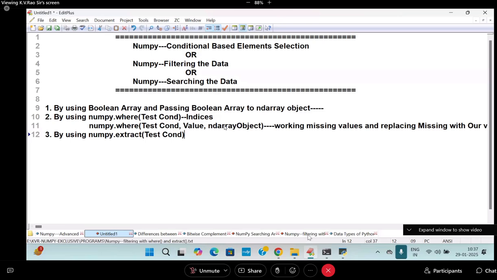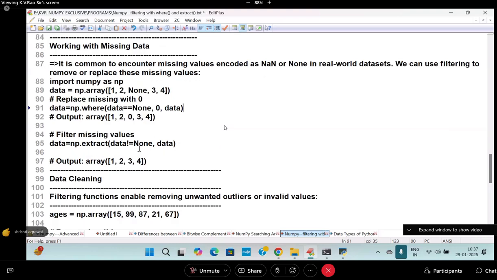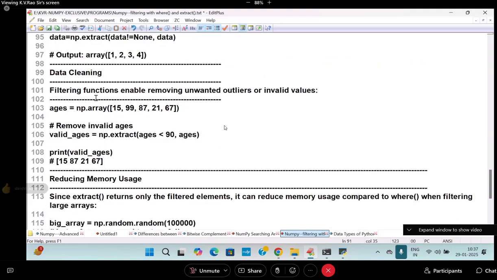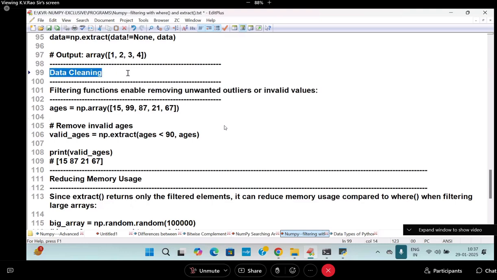Right. So this I will post it, students. Missing data also I will cover. Cleaning data will also be there. Cleaning data is nothing but what? An example here: data cleaning, filtering functions enabling removing unwanted outliers. Slowly we come to some advanced part. Forget about that. Read out first.